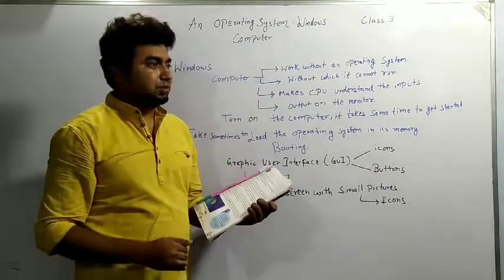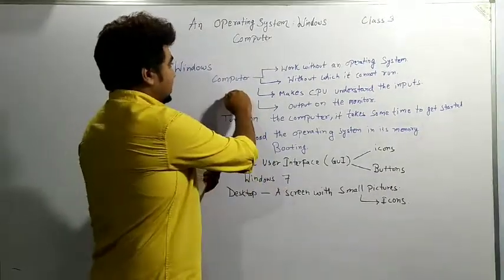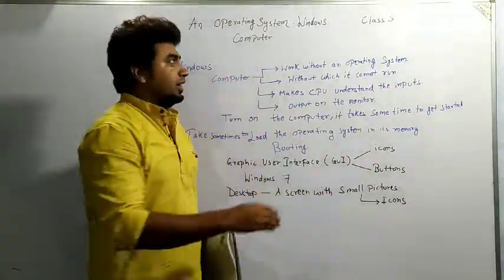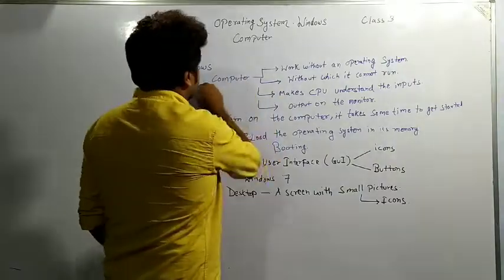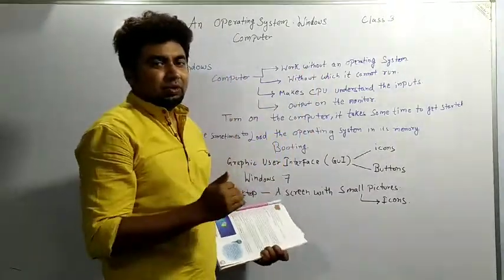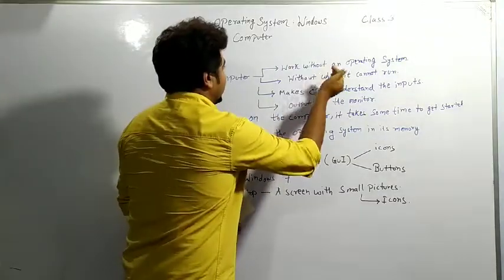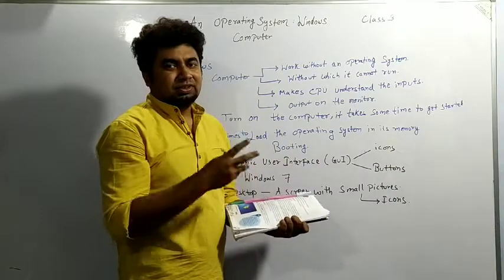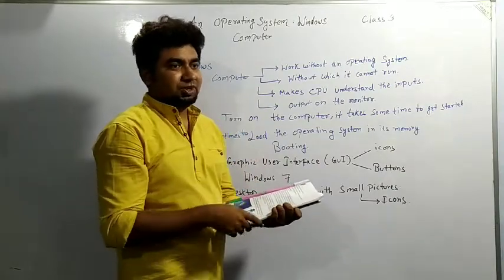It is an operating system. So a computer doesn't work without an operating system. It means the essential element of a computer is Windows. Windows is an operating system. A computer works with the help of an operating system. Operating system means it operates, means it performs some task.